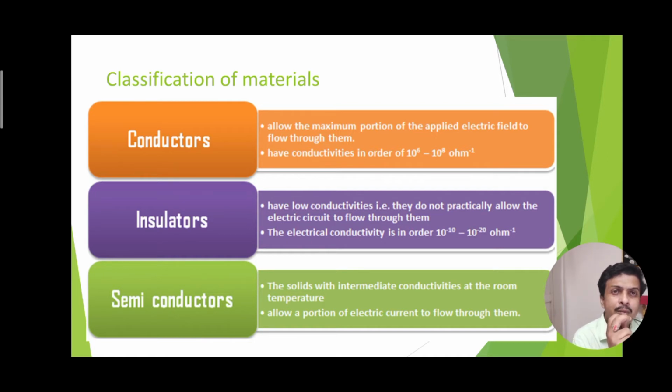The broad categories of material, depending on the electrical conductivity, are the conductors, insulators and semiconductors. The conductors have the highest conductivity, of the order of 10 to the power 6 to 10 to the power 8 per ohm. Another unit of conductivity, per ohm, is known as mho. So when a material offers a low amount of resistance to the electric field, it is known as a conductor.